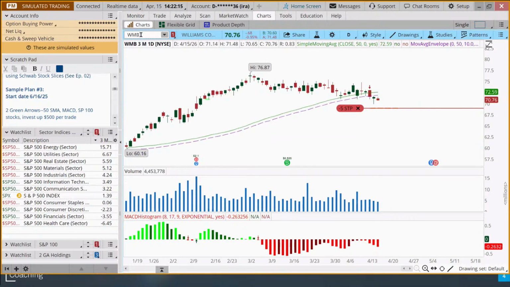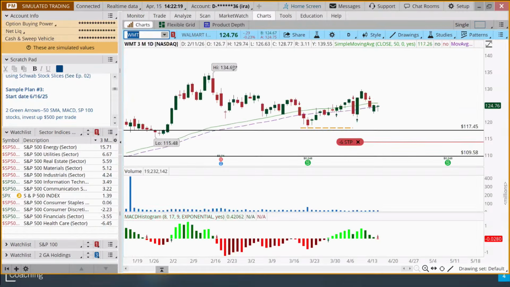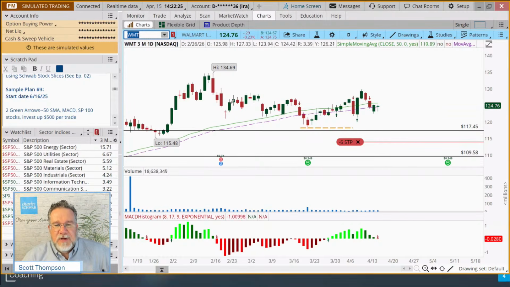We moved that stop. Walmart here was another one that had the red arrows. Got a red arrow on the MACD today. We've talked about this many times in our webcast over the last several months, but this trend really hasn't changed a whole lot since we got that first stop adjustment. It's been red and green and red and green, red and green.